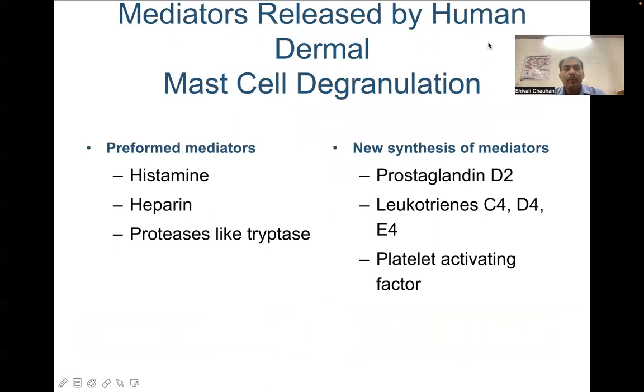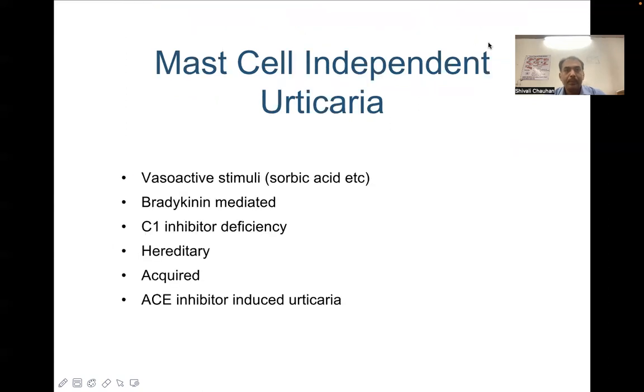There can be preformed mediators and new mediators synthesized by mast cells in response to the degranulation. The preformed mediators within the mast cells are histamine, heparin, and proteases like tryptase. New mediators are synthesized once the stimulus is provided to the mast cells. These are prostaglandin D2, the leukotrienes C4, D4, and E4, and the platelet activating factor.